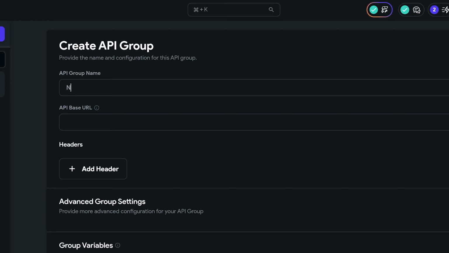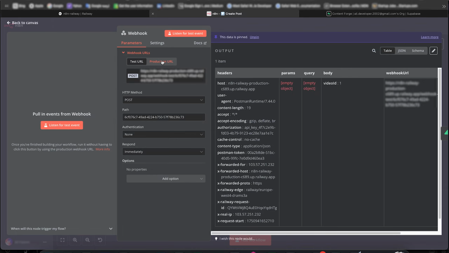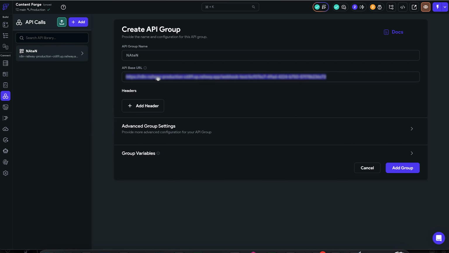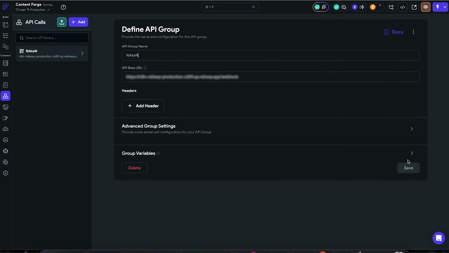So N8N. Oh, we can't put numbers. That's the first time I see this. N8N, what's our base URL? Webhook test? No, it's not a test. Production URL. Yeah, we need a production URL. Okay, webhook, and I'm gonna remove that. Add group. Then this one, create posts. Awesome. The method is gonna be post. We need some headers. Wait, add the call.